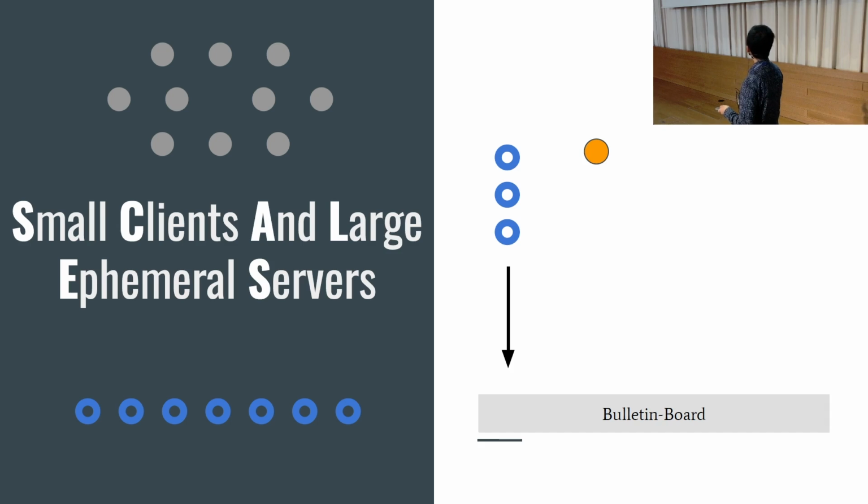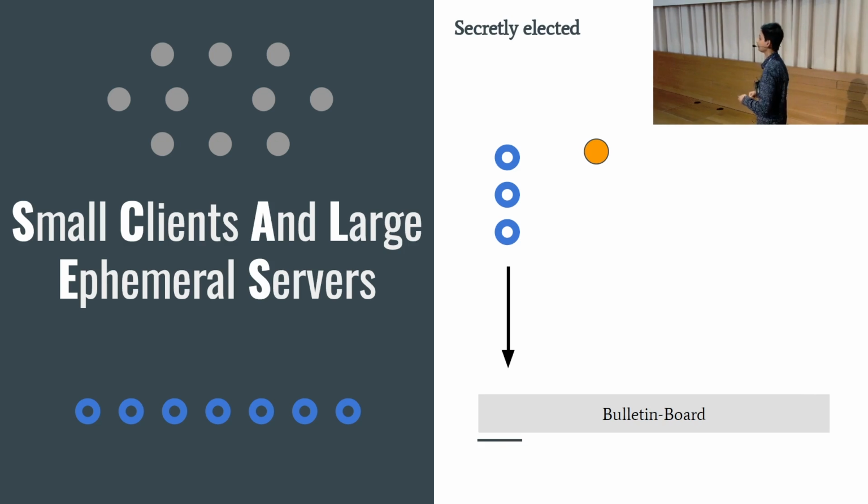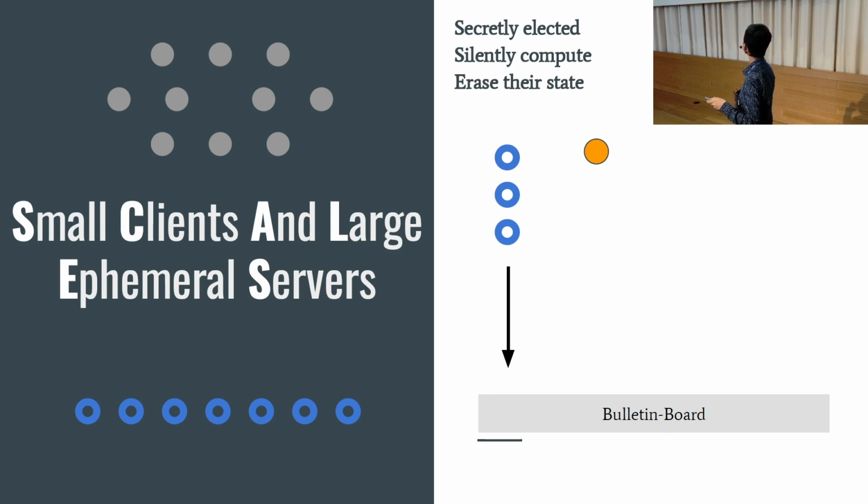Then one server gets secretly elected. For multiple rounds, each round one server gets elected. At that point, only that server knows that it's going to be part of the computation. Then it reads stuff from the bulletin board, and it silently computes what it needs to send. Then, before it is ready to send its message, it will first erase its state of the protocol, and then it will post a message.